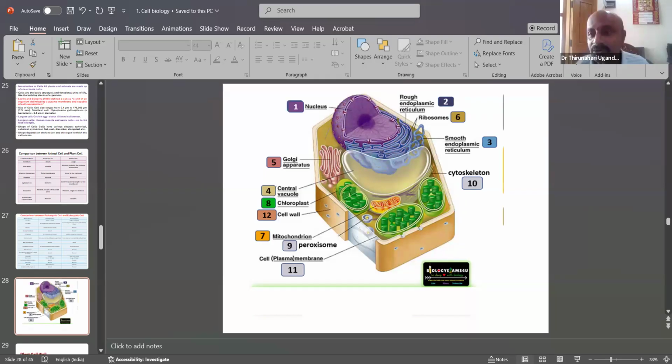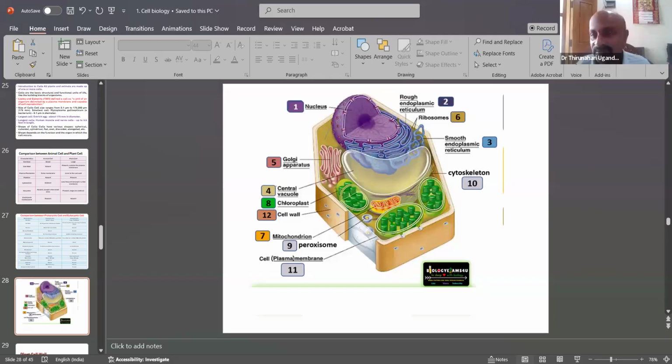Then there is the endoplasmic reticulum, and ribosomes. Ribosomes present on the endoplasmic reticulum make it rough endoplasmic reticulum; absence of ribosomes makes it smooth endoplasmic reticulum. Then Golgi bodies, chloroplast, mitochondria, and peroxisomes are all major important parts of the plant cell.